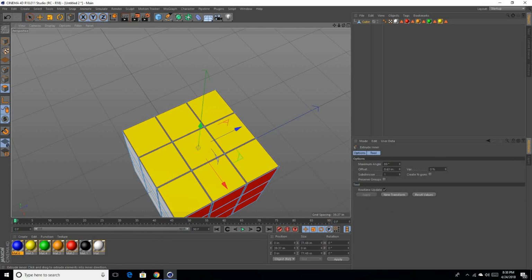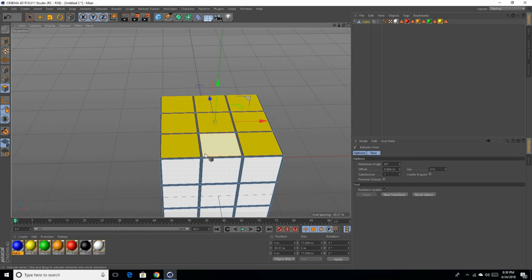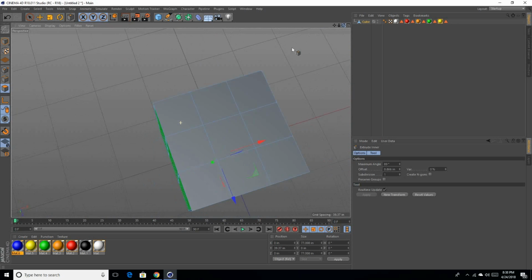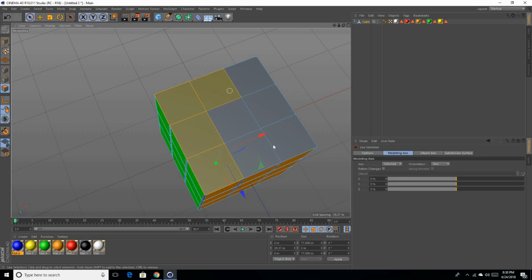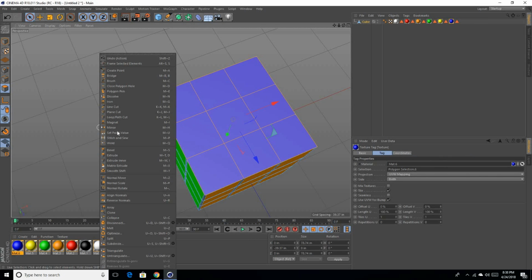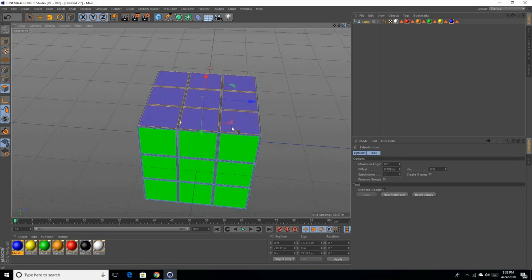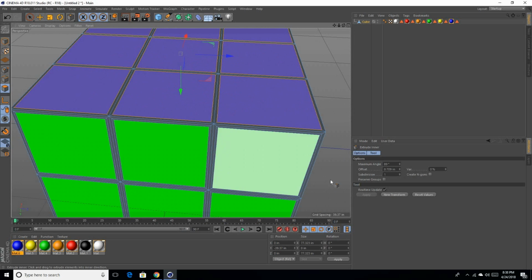As you can see, it's pretty simple, very easy to do. Once again, if you make any mistake, make sure you press Control and Z. That'll undo the last thing that you did. Alright, that looks pretty good.